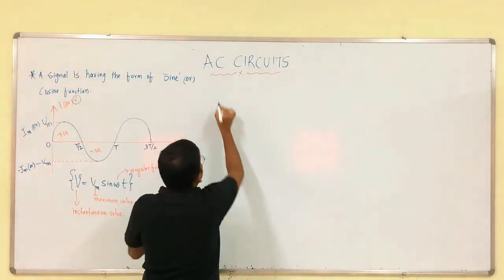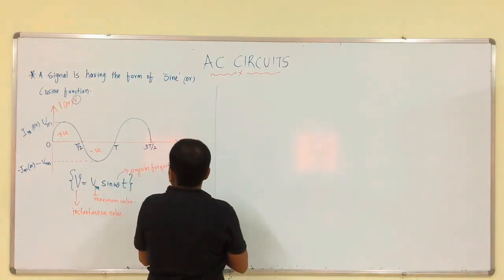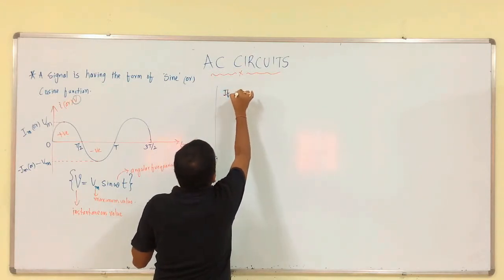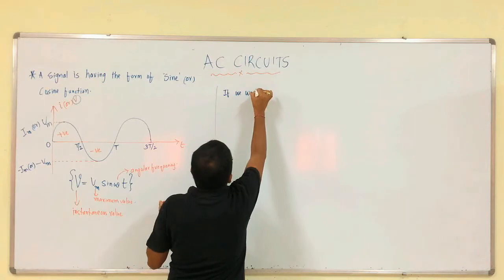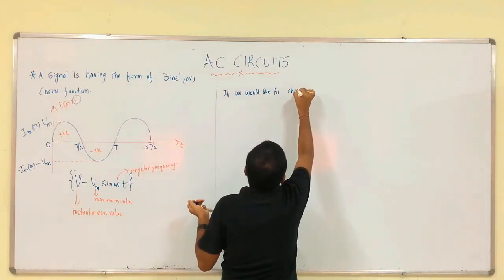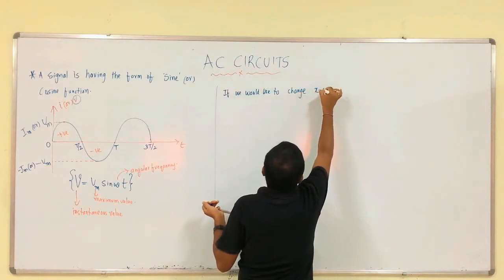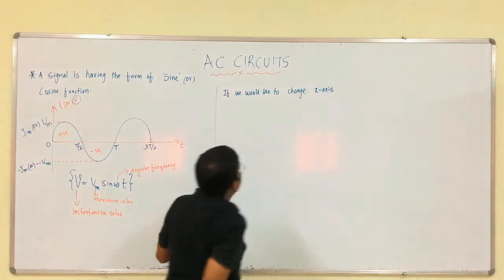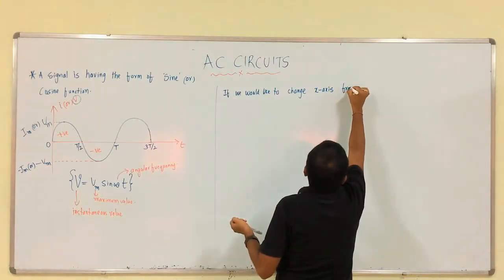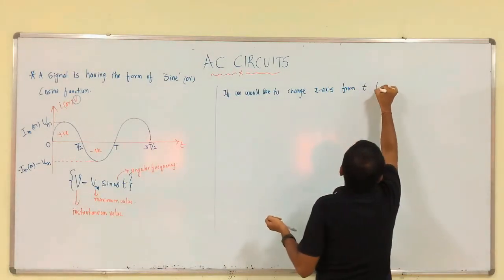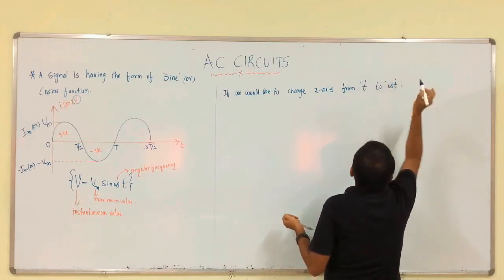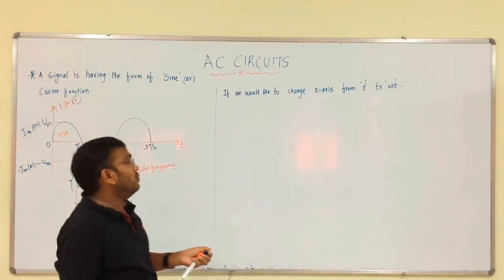Next, if we would like to change the x axis from t to omega t, what do we have to do?